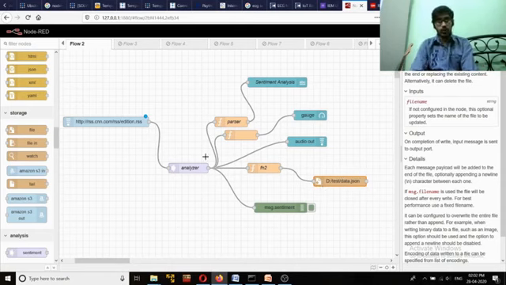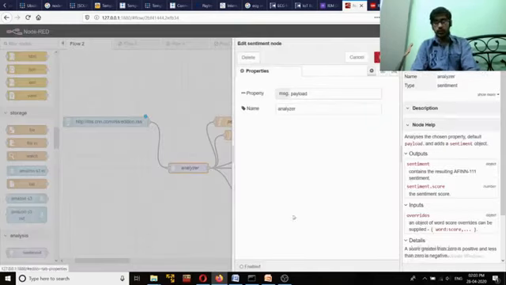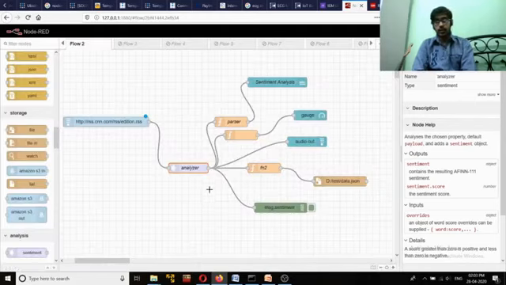All right. Now you can go to the properties of the different nodes, so that you can understand what different features and functionalities are imposed into those particular nodes. Over here you can see the analyzer. In the analyzer, the fundamental property is that it will take values in the form of a set of characters, a string, a kind of sentence, and analyze it, and whatever data is generated will be sent through the message payload.